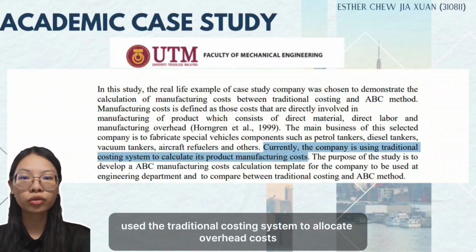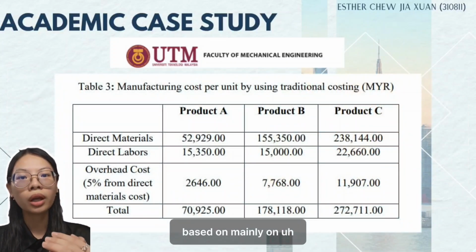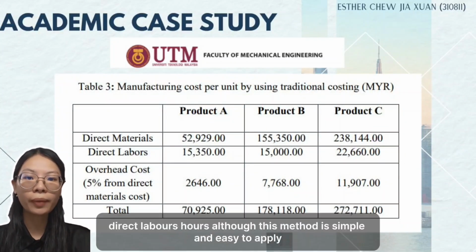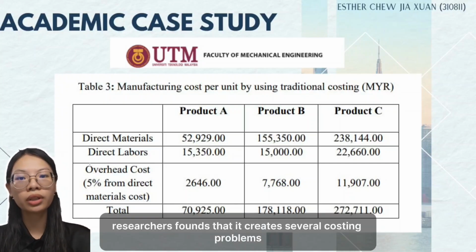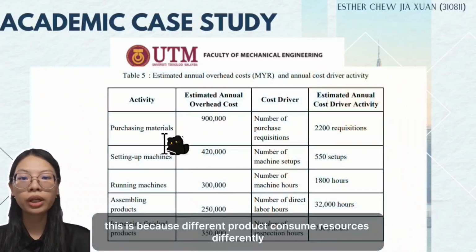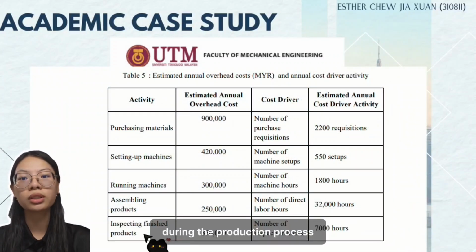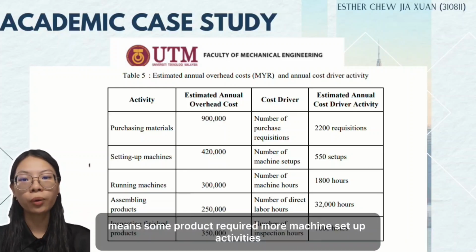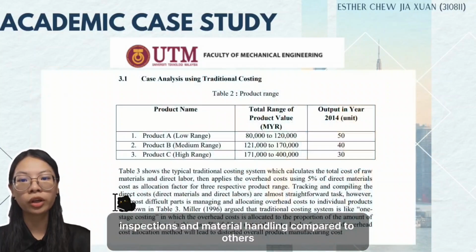Initially, the company used the traditional costing system to allocate overhead costs based mainly on direct labor hours. Although this method is simple and easy to apply, researchers found that it creates several costing problems. This is because different products consume resources differently during the production process. It means some products required more machine setup activities, inspections, and material handling compared to others.